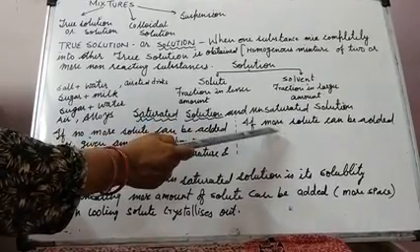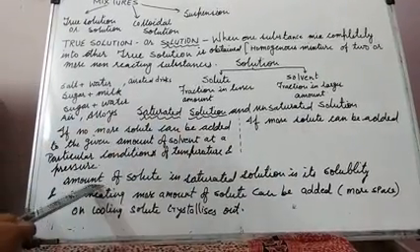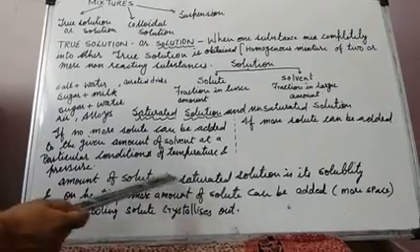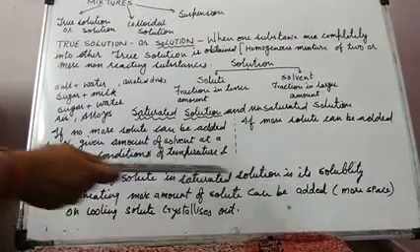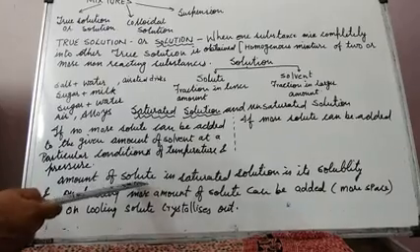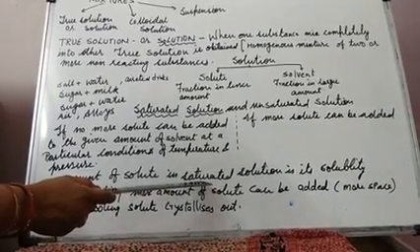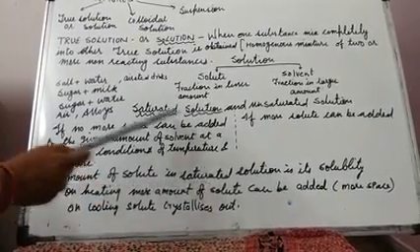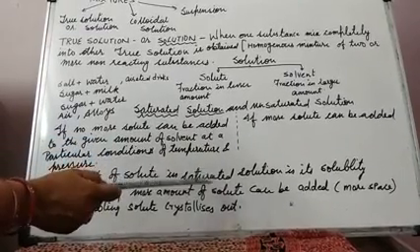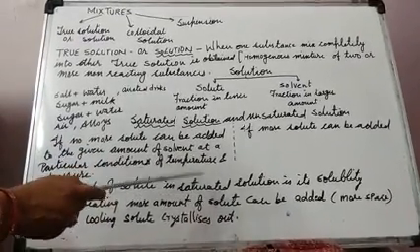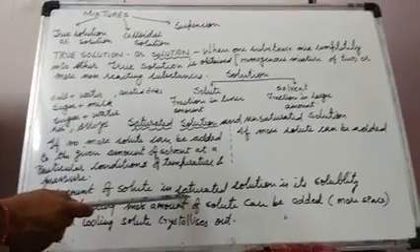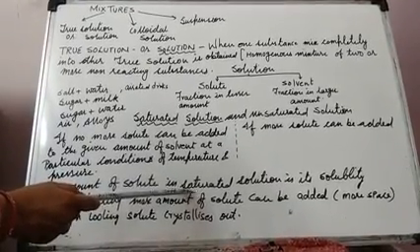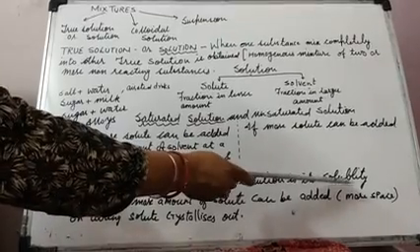One more thing which is important, students, that amount of solute in the saturated solution, whatever amount of solute is there in the saturated solution, as the solution is getting saturated condition that no more solute can be added, whatever the maximum amount of solute is there in that solution is called its solubility.